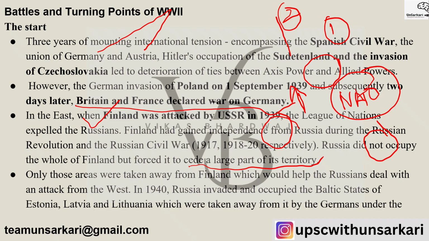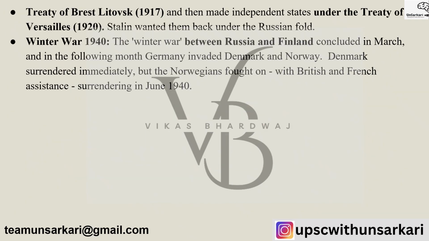Only those areas were taken away from Finland which would help Russia deal with the attack from the west. In 1940, Russia invaded and occupied the Baltic states of Estonia, Latvia and Lithuania, which were taken away from it by the Germans under the Treaty of Brest-Litovsk 1917, and then made independent states under the Treaty of Versailles. Now Stalin wanted them back under the Russian fold.